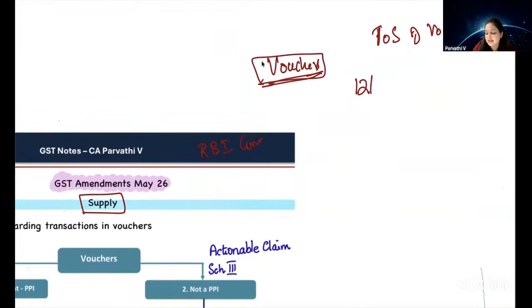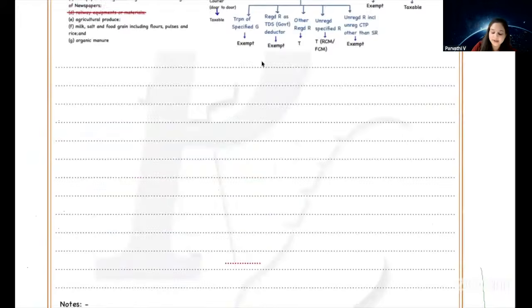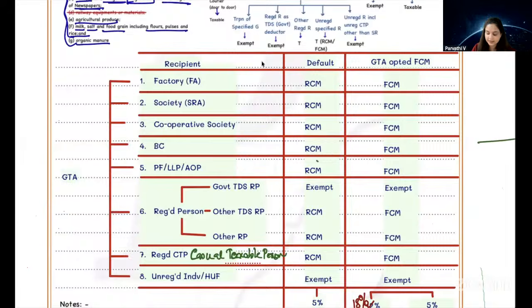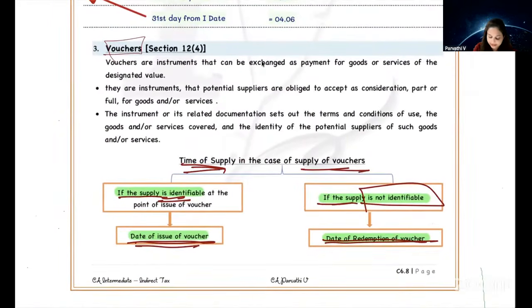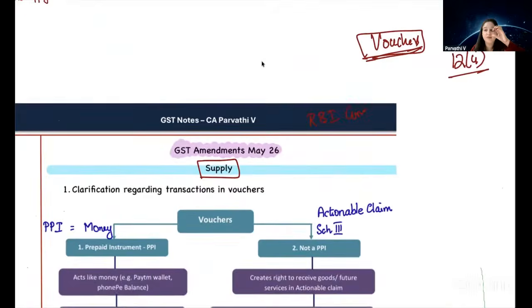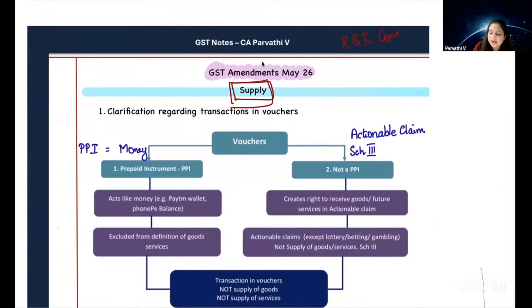In fact, we learned in section 12.4, time of supply of vouchers. If the supply is identifiable at the time of issue of voucher, the time of supply will be the date of issue of voucher. If the supply is not identifiable at the time of issue, then the time of supply will be the date of redemption of voucher. I'll just show you where we learned this. See, time of supply of vouchers. This is an amendment in our supply chapter.